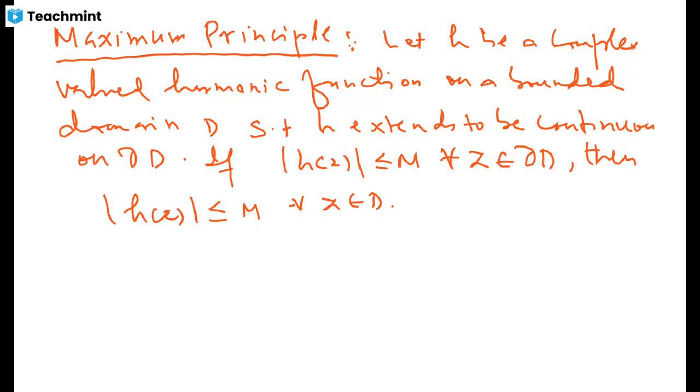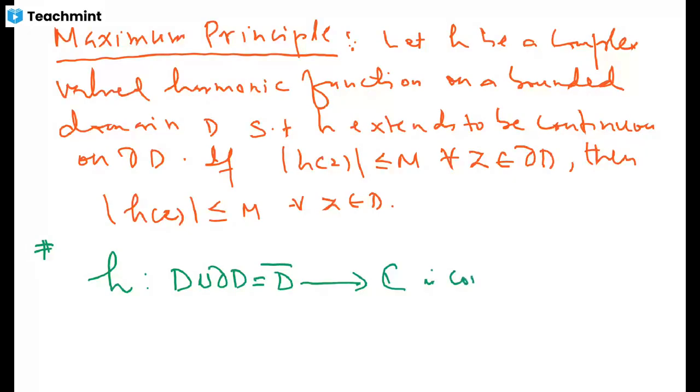You have H function harmonic inside domain D, but when you combine it with its boundary, that is its closure, to C, this is continuous. And this being a bounded domain means its closure is closed and bounded, so this is a compact set. Its closure is a compact set, and you know that continuous functions on compact sets are bounded functions.